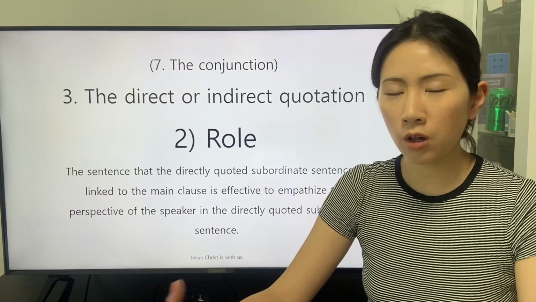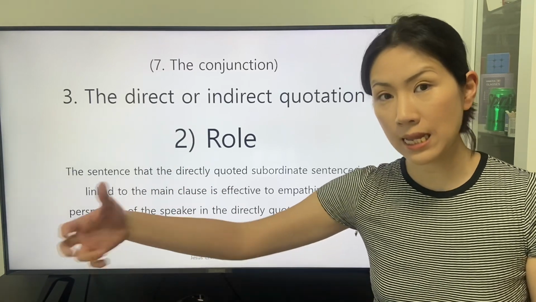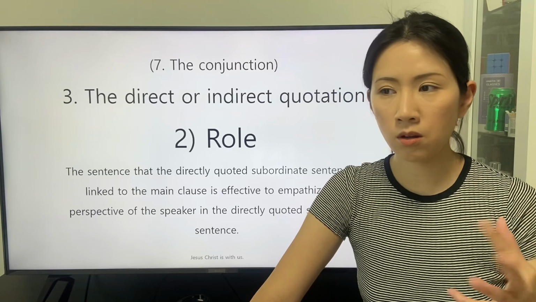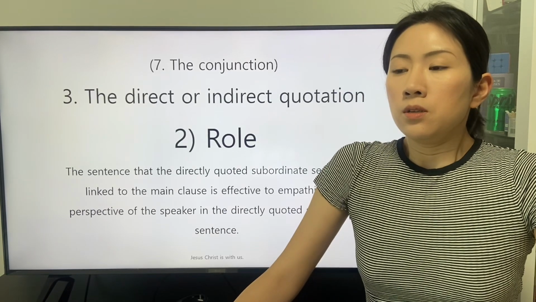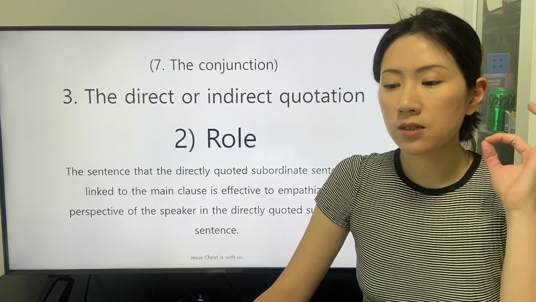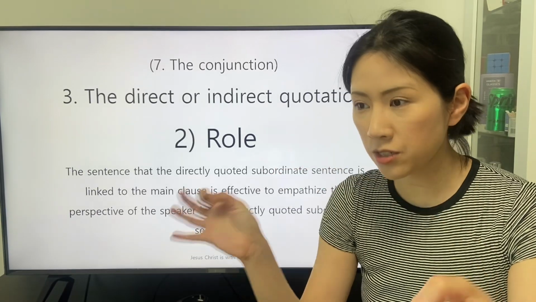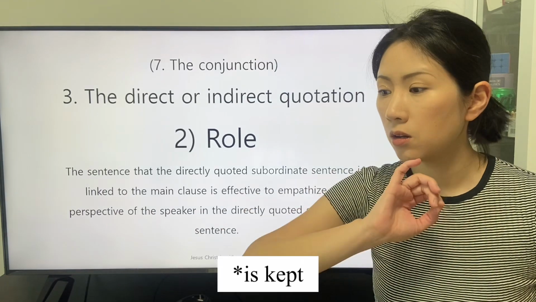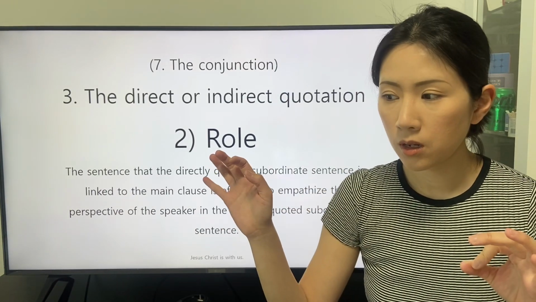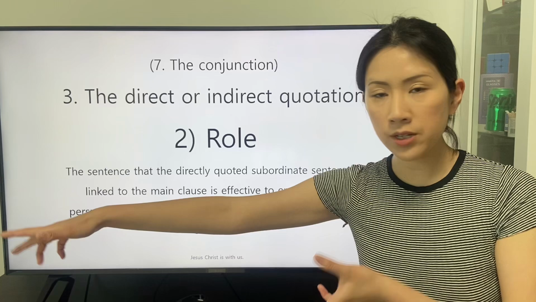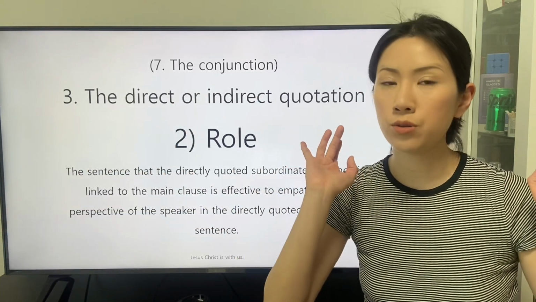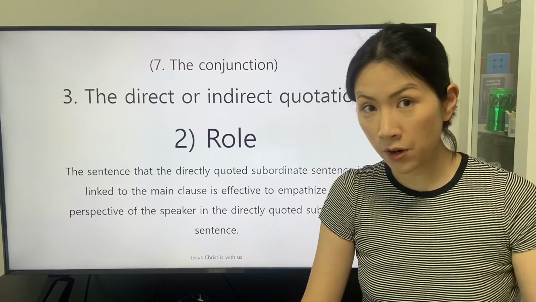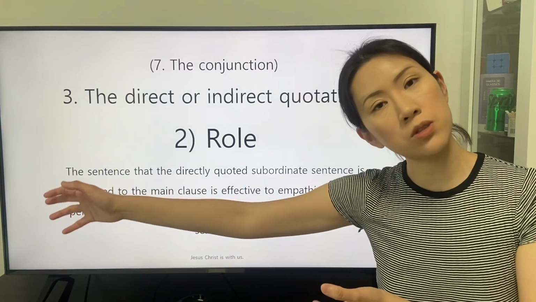This role of the directly quoted sentence focuses on the fact that the indication system in the directly quoted sentence is kept after the directly quoted sentence is linked to the main clause, whose speaker is different from the speaker in the directly quoted sentence.